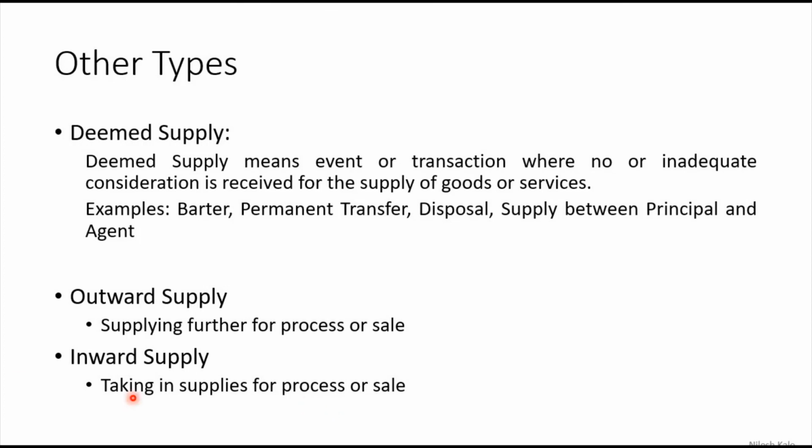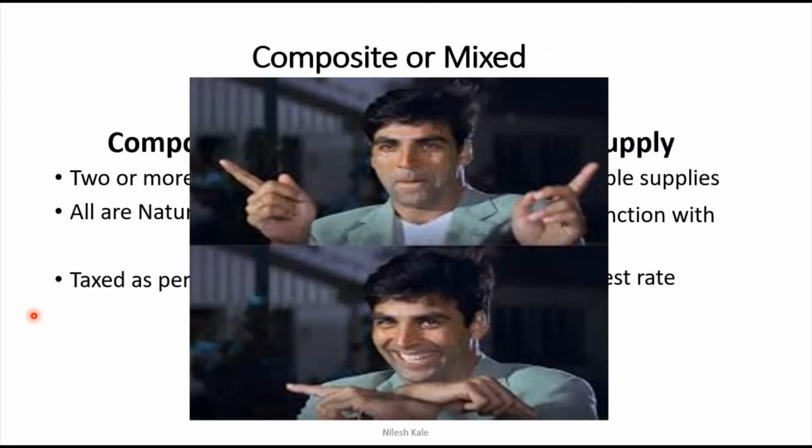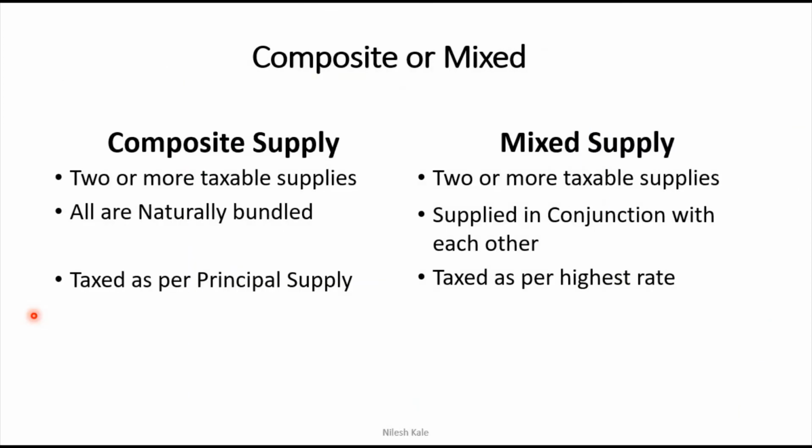Hope you have understood. These are the points, and this ends the types of supplies. We have learned five types: composite supply, mixed supply, deemed supply, outward supply, and inward supply. Hope you have understood, friends. If you have not understood, please comment just below the video, and try to clarify all the points. These points are really very important. Many times this question was asked in the examination. Not only for examination, for understanding purposes also, the difference between composite and mixed supply is really very important. Please understand thoroughly.